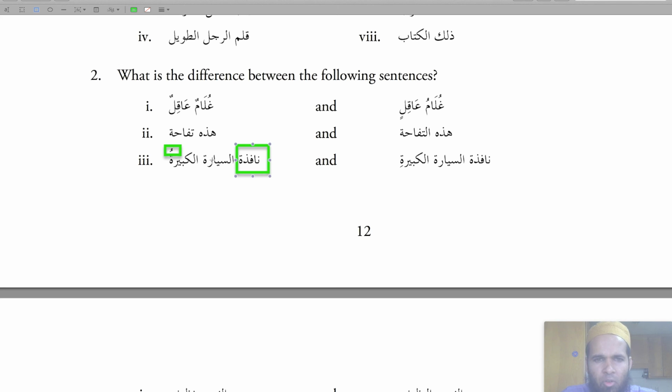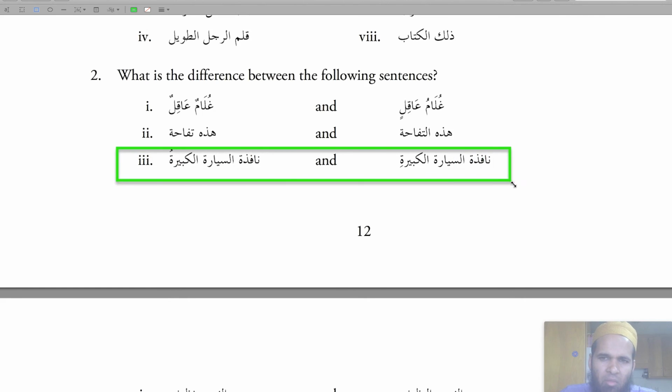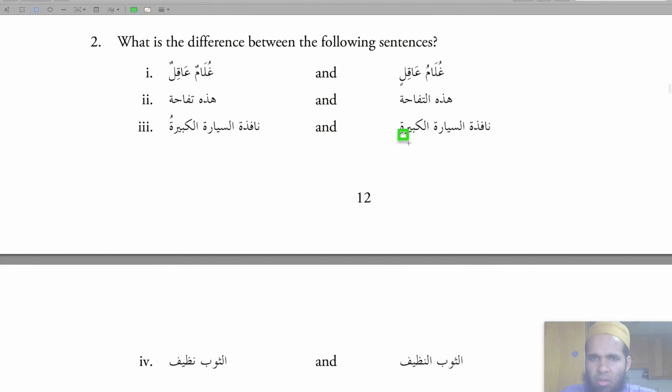The big window of the car. Versus نافذة السيارة الكبيرة, the window of the big car. So the big window of the car versus the window of the big car, because here we have kasra, and kasra is the sifa of sayarati, because this is in halat majroor.